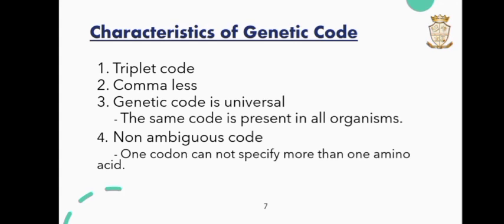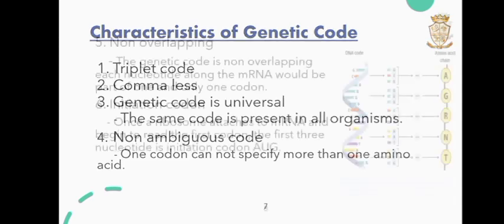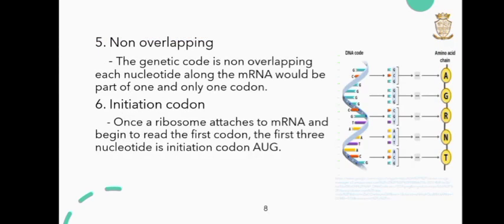Characteristics of genetic code. First one, it is a triplet code. Second, commaless. Third, the genetic code is universal. The same code is present in all organisms. Fourth one, non-ambiguous code. One codon cannot specify more than one amino acid. Fifth one, it is non-overlapping. The genetic code is non-overlapping. Each nucleotide along the mRNA would be part of one and only one codon.